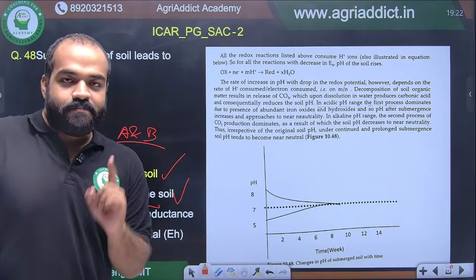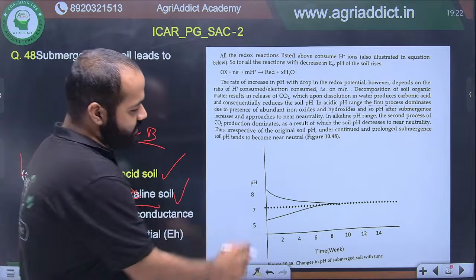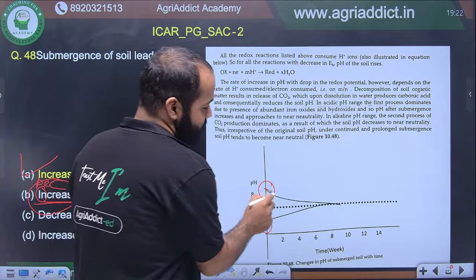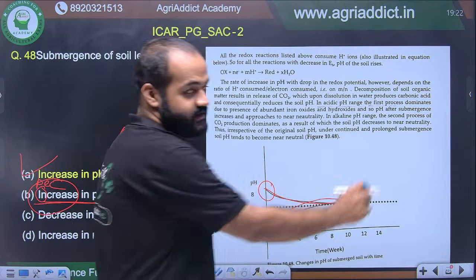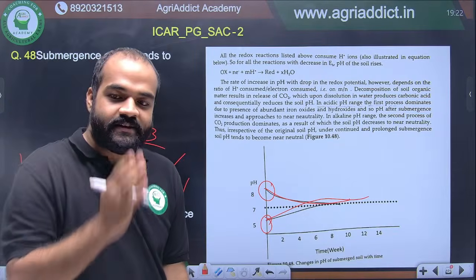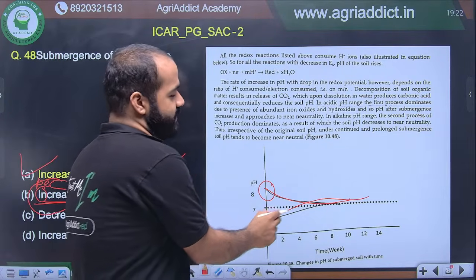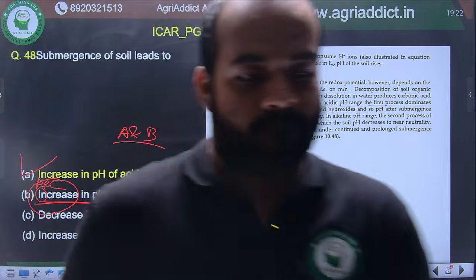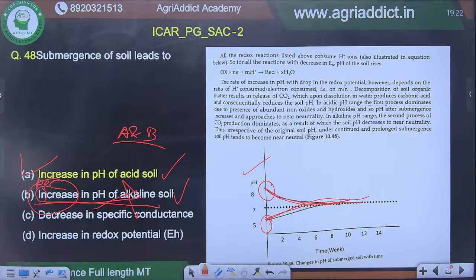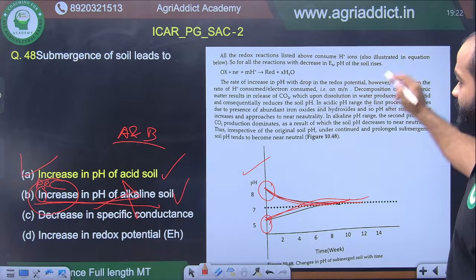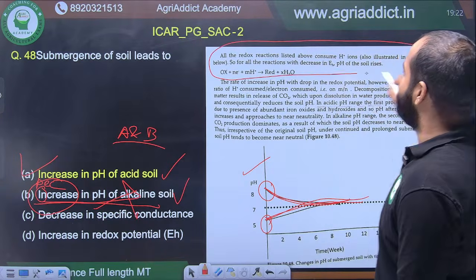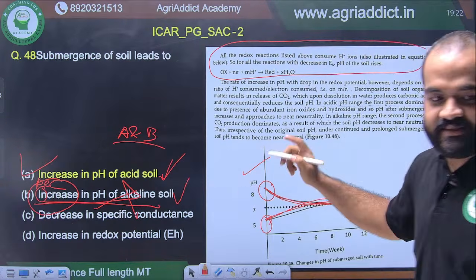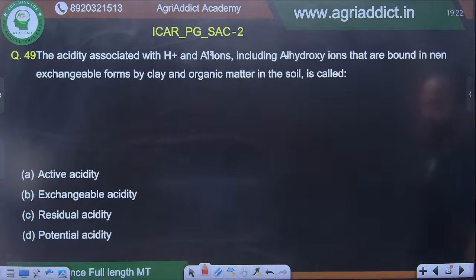graph. Submergence leads to pH neutrality. Wherever the original pH of the soil is, if you submerge it, it will come towards neutrality after a point of time. Okay? If it is alkaline soil, its pH will decrease. If it is acid soil, its pH will increase. You can see this graph, and also here you can read the reason for it, but I don't think the reason is needed for JRF. For JRF, you should know this, that submergence leads to neutrality, right?